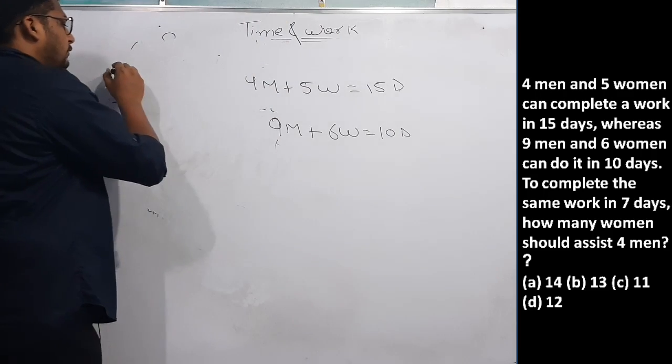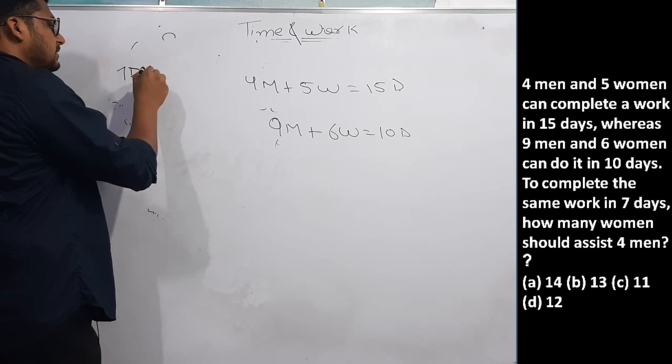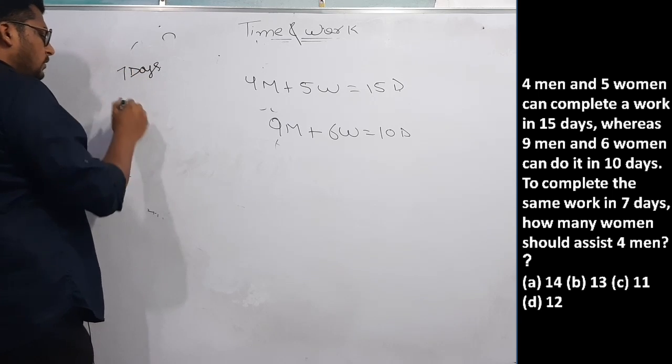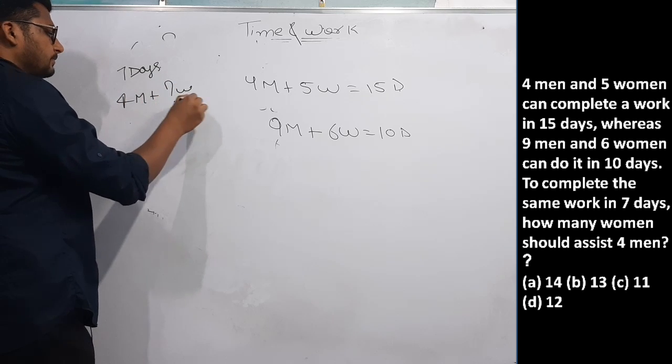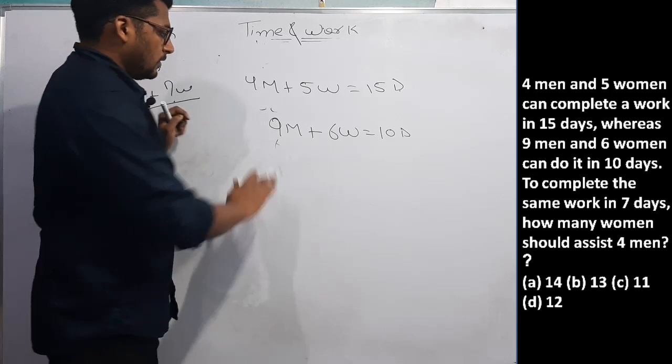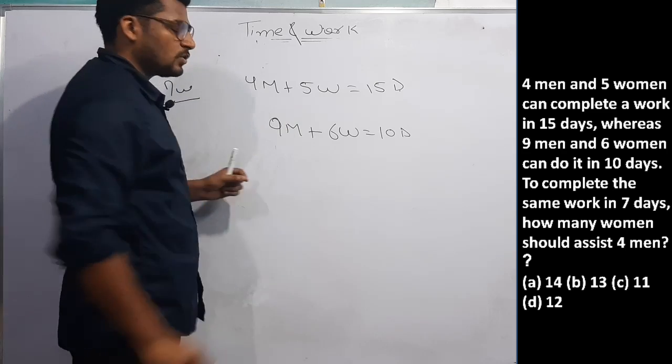That means we have to complete total work in 7 days such that some women should be assisted by 4 men. So what is total work?